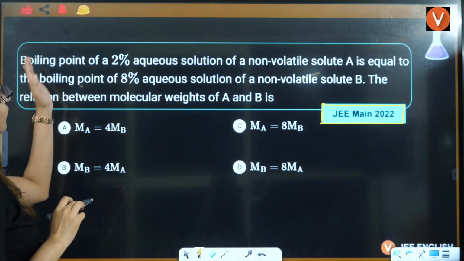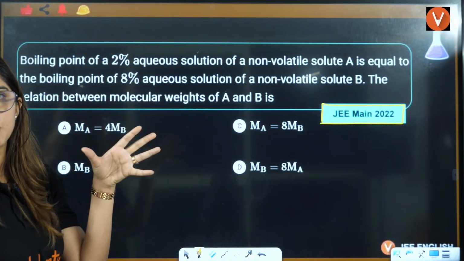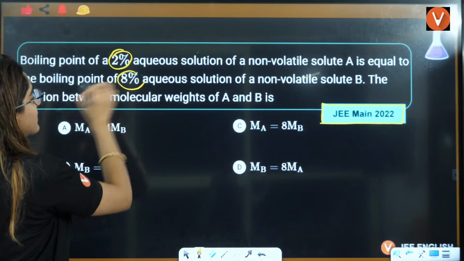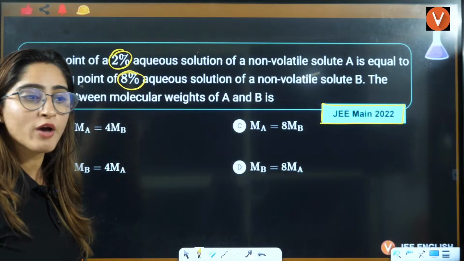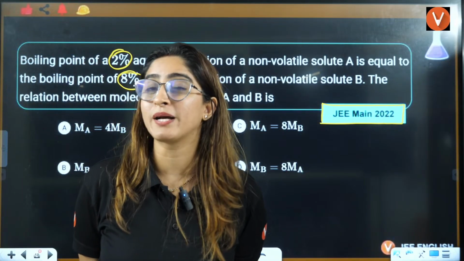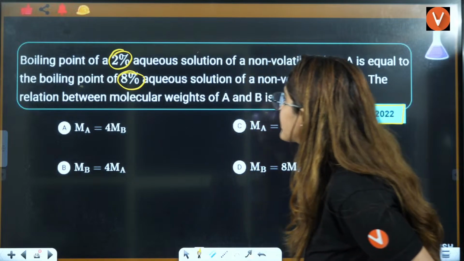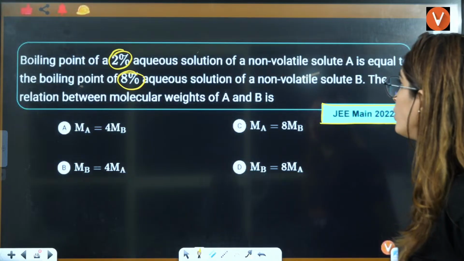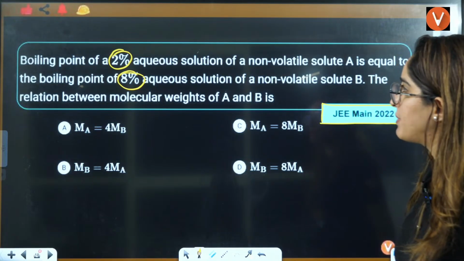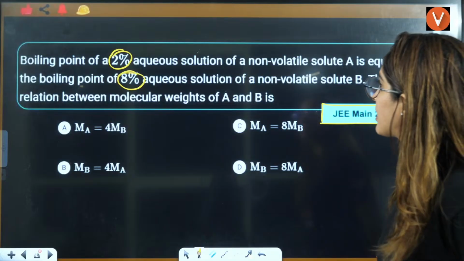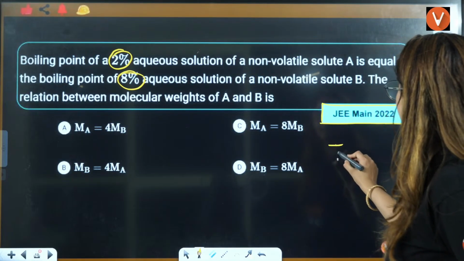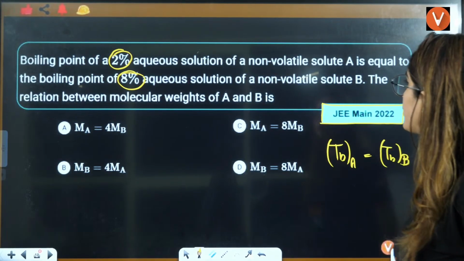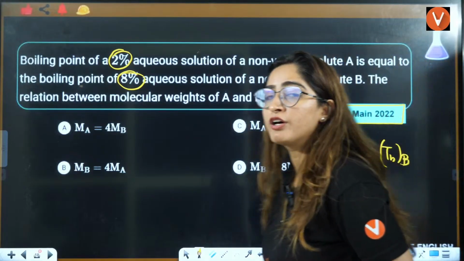They are saying that the boiling point of 2% aqueous solution of non-volatile solute A. Can you see percent is given to you? Those who have watched my lecture on concentration terms, it will become very easy for them here. Boiling point of both the solutions is equal. Right? That means TB of A is equal to TB of B. That is given to you. The relation between molecular weights you have to find out.